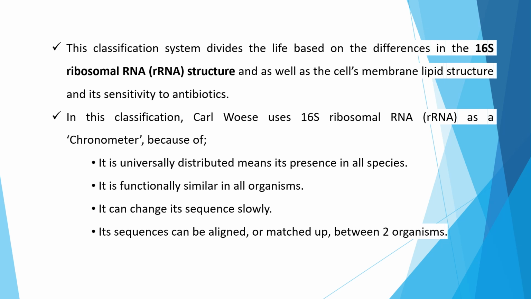Carl Woese mainly used ribosomal RNA as a chronometer because it is universally distributed in all species, functionally similar in all organisms, changes its sequence slowly, and the sequence can be aligned or matched up between two organisms.